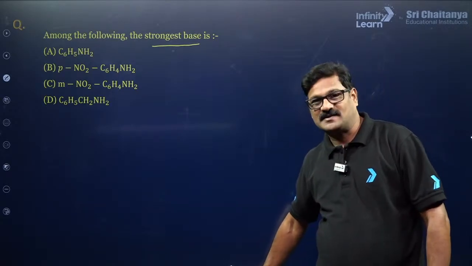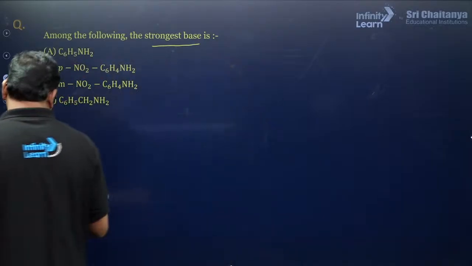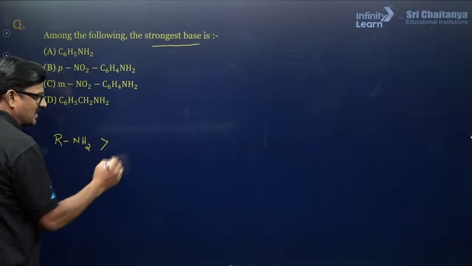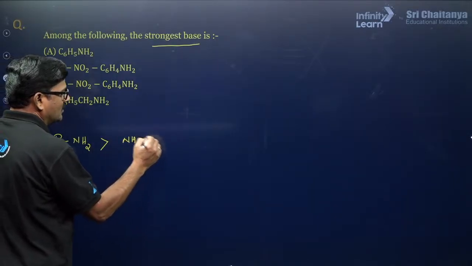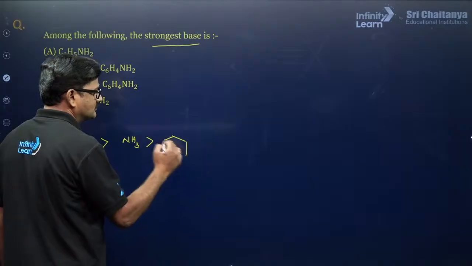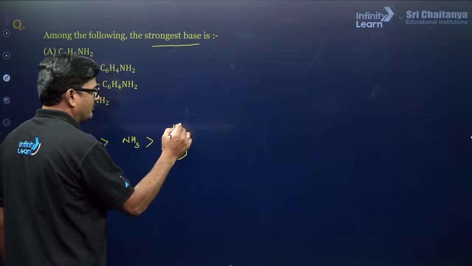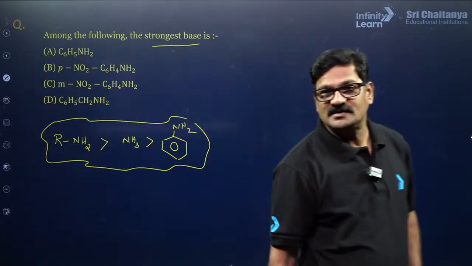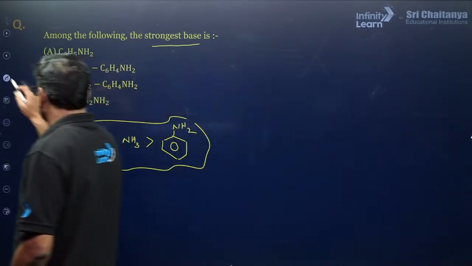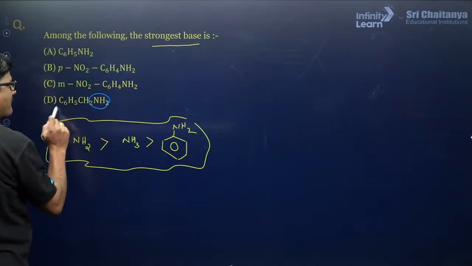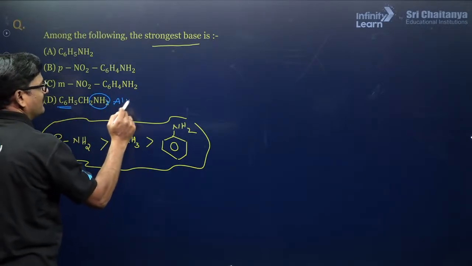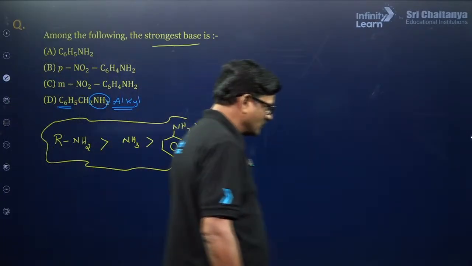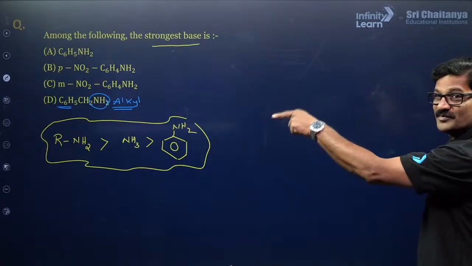So as we discussed, alkylamine is more basic than ammonia, and ammonia is more basic than arylamine, aniline. This is the fundamental. Now, do you think this amino group is directly attached to the benzene? No, it is an alkylamine, benzylamine. So alkylamines, of course, are going to be more basic, so it is going to be D.